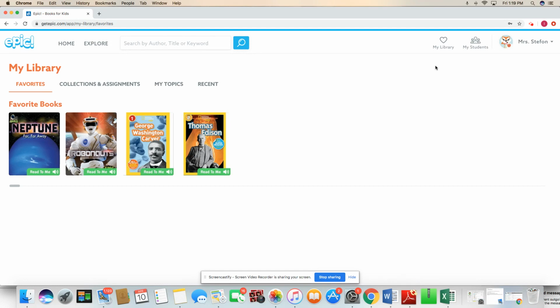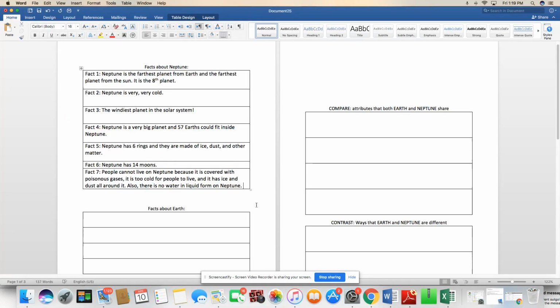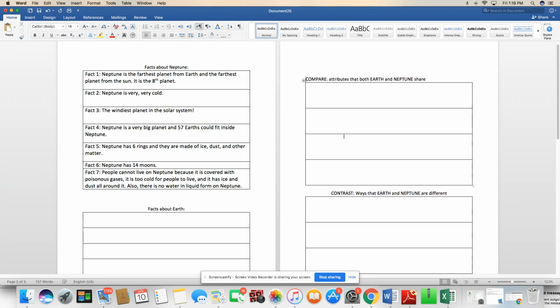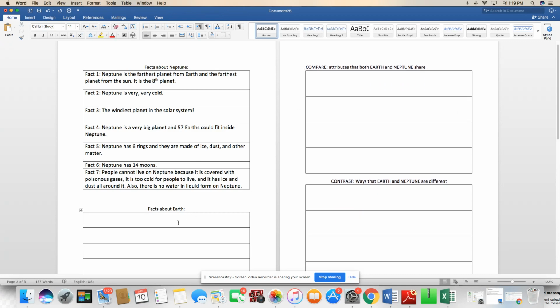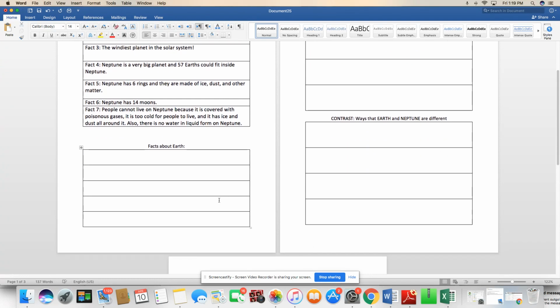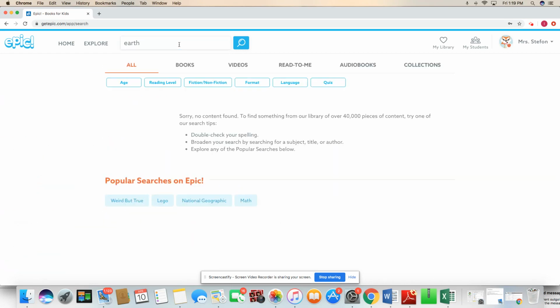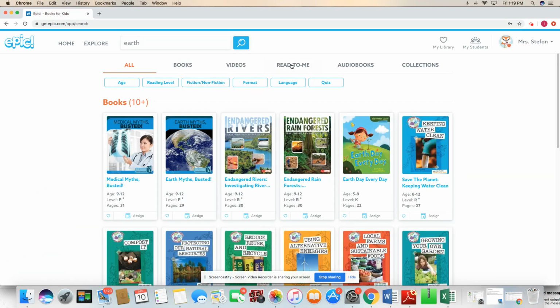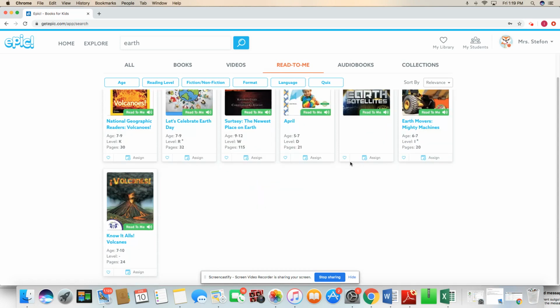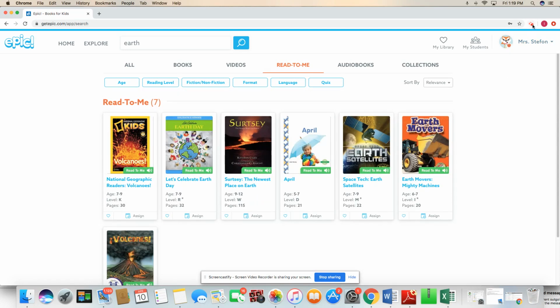So I'm going to give you guys a minute to go back in your graphic organizer. And now I want you to make your next list. Your next list is going to say facts about Earth, okay? So we'll zoom in on this down here. Facts about Earth. And while you're doing that, I'm going to go ahead and pull up our Earth book from Monday. Okay, so just take a minute.